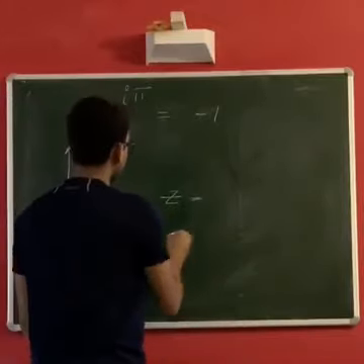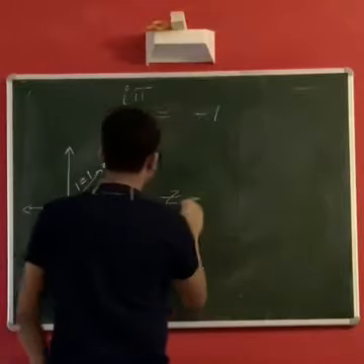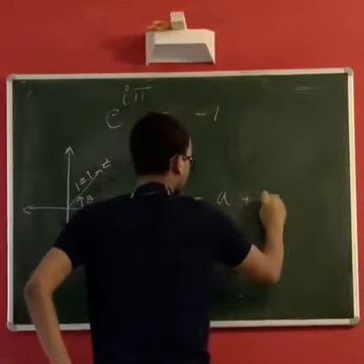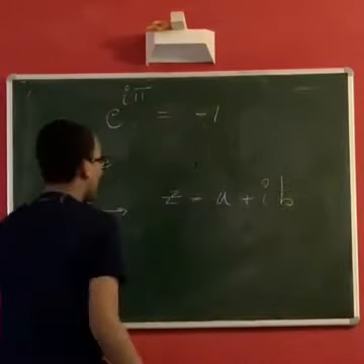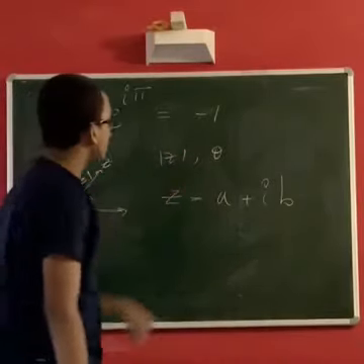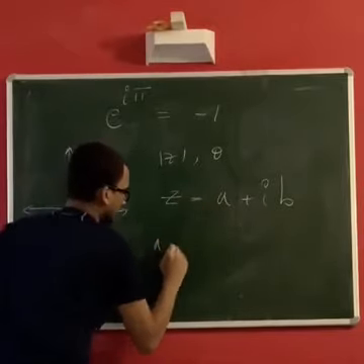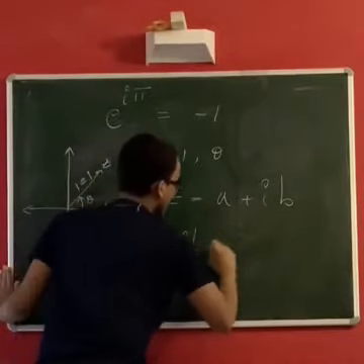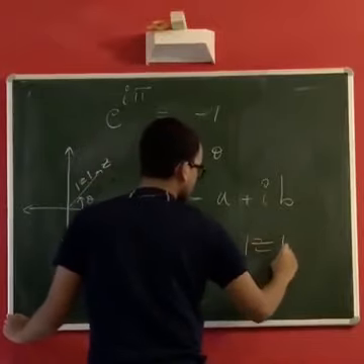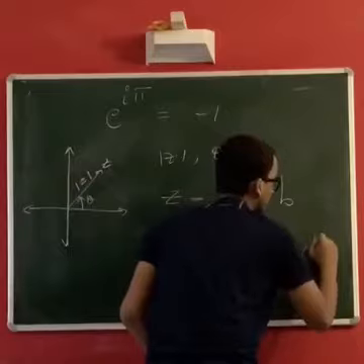Z, if it is a plus ib and has mod z and theta as its modulus and argument, then we can write a plus ib as mod z, which is a real number of course, times e to the i theta.